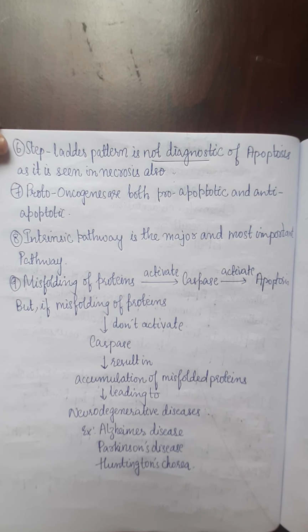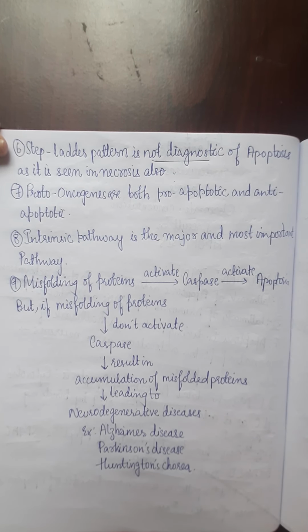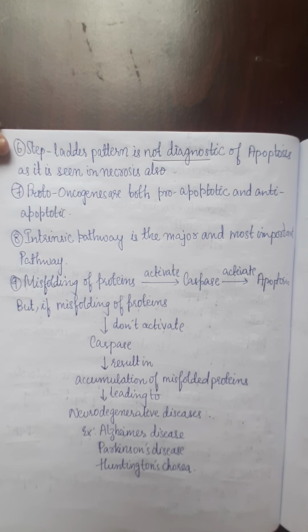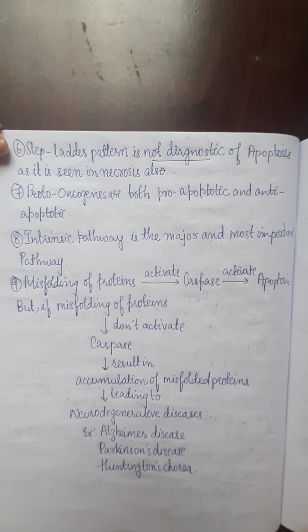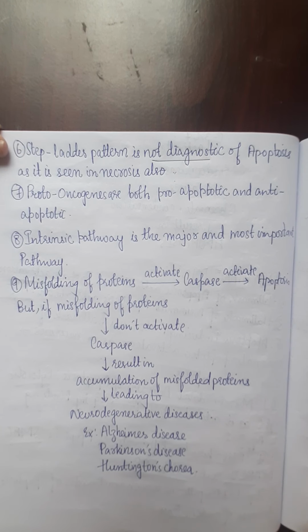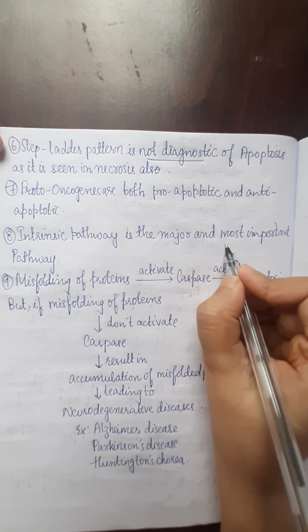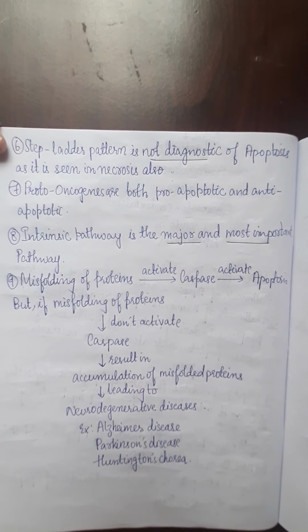Proto-oncogenes are both pro-apoptotic and anti-apoptotic. In my previous videos, I discussed that apoptosis is programmed cell death. Why? Because it is programmed, or tightly regulated, by genes, and the genes involved in regulating the apoptosis pathway are proto-oncogenes, which are both pro-apoptotic and anti-apoptotic. The intrinsic pathway is the major and most important pathway.